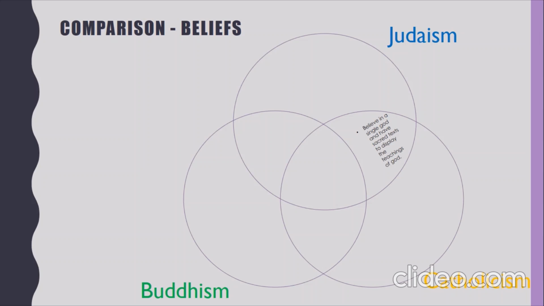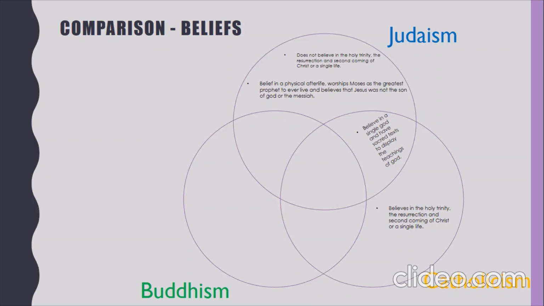Firstly, an obvious relation can be seen in the fact that both Catholicism and Judaism believe in a single God and have sacred texts to display the teachings of God, the text being the Torah or Old Testament and the Bible. Despite this, there are also notable differences, such as the fact that Judaism does not believe in the Holy Trinity, the resurrection, and the second coming of Christ or a single life. Instead, Judaism shows belief in a physical afterlife, worships Moses as the greatest prophet to ever live, and believes that Jesus was not the Son of God or the Messiah.